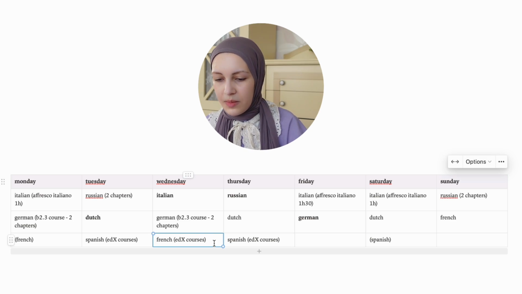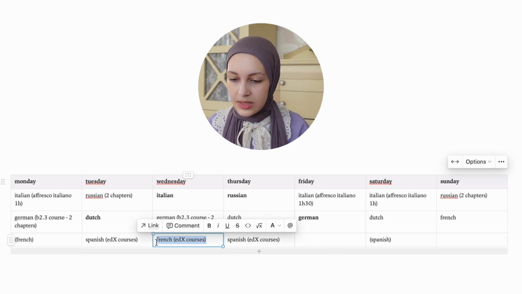And I have actually been doing this for French for many years. I have been studying literature, history, and political science in French by using those online courses. So we will be studying Spanish with edX courses, and for French I will just add the same thing. This can be completing a chapter or completing 1 hour of studying.